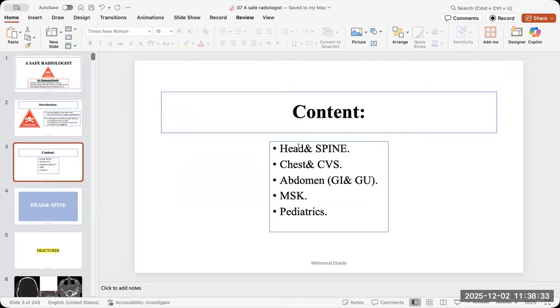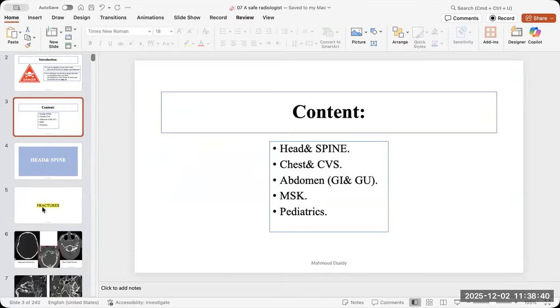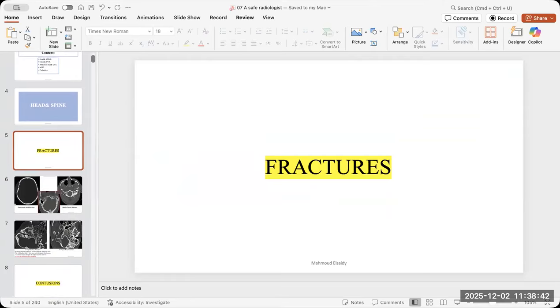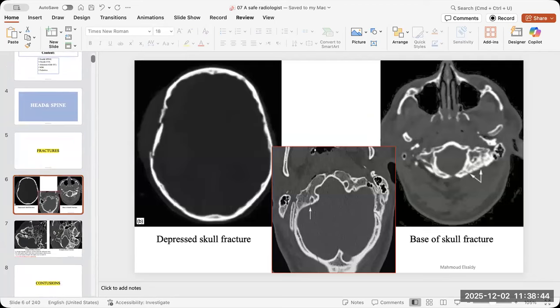Let's go quickly, and this is my short message. The content, I try to cover all modules. Let's start with the head and spine. First of all, the fractures. The fractures are crucial because of what could happen from the fracture. And not all the fractures are the same.